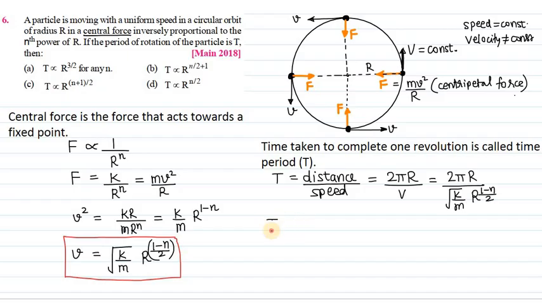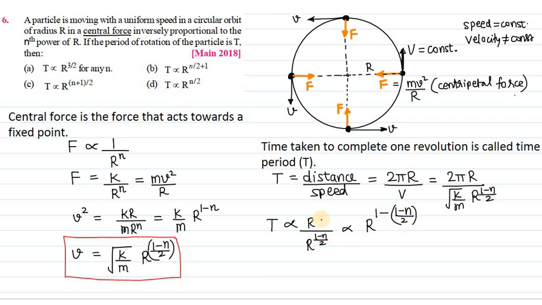Now let us forget about the constants 2 pi and root k by m, and write proportionality only. So time period is proportional to r divided by r to the power (1 minus n) by 2. That will be proportional to r to the power 1 minus (1 minus n) by 2.